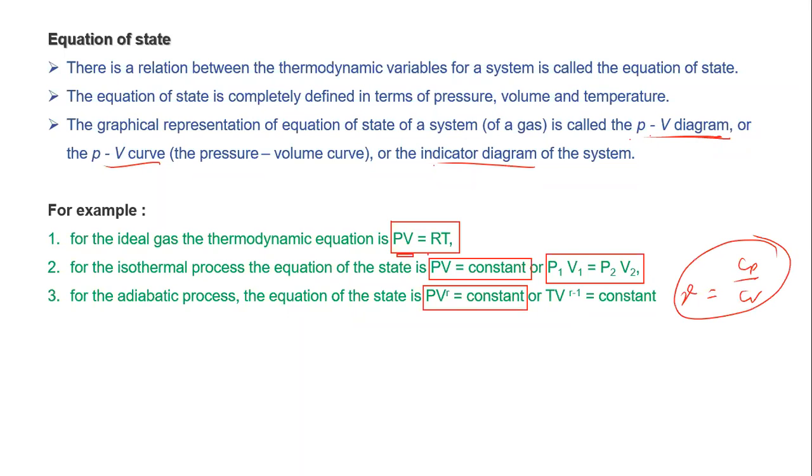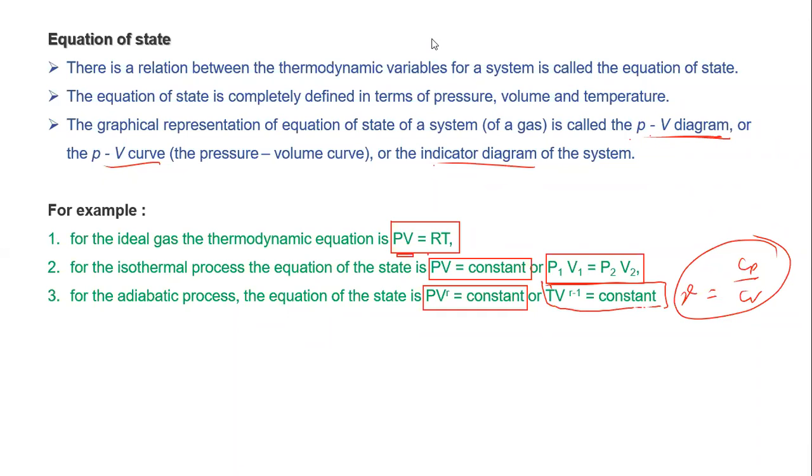And the ratio of specific heat for different kinds of gas, for monoatomic, diatomic, and polyatomic, we already obtained in the last chapter, kinetic theory of gases. So here, for an adiabatic process, the equation of state is PV raised to gamma is constant. Or in terms of temperature, when we are writing T into V raised to gamma minus 1 is constant. So gamma is the ratio of specific heat, that everyone note.